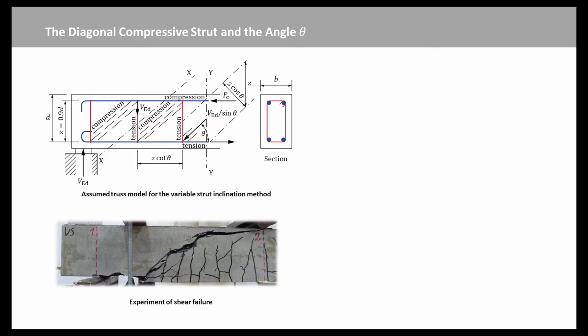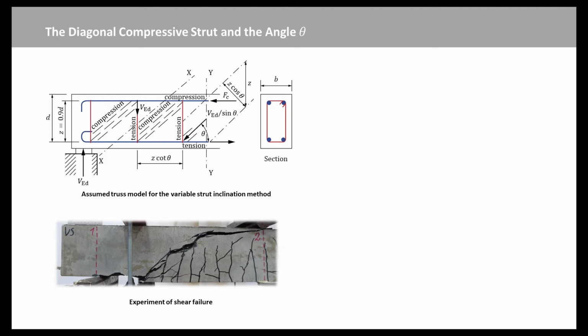It should be noted that in this model of shear behavior, all shear will be resisted by the provision of links with no direct contribution from the shear capacity of the concrete itself. The angle theta increases with the magnitude of the maximum shear force on the beam and hence the compressive forces in the diagonal concrete members. It is set by Eurocode 2 to have a value between 22 and 45 degrees.